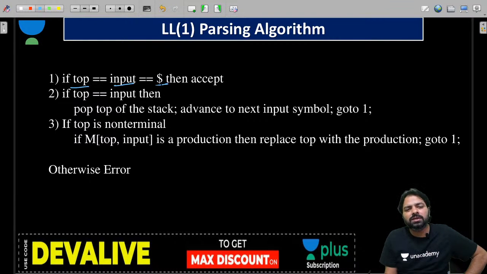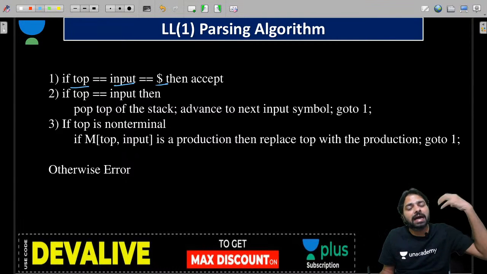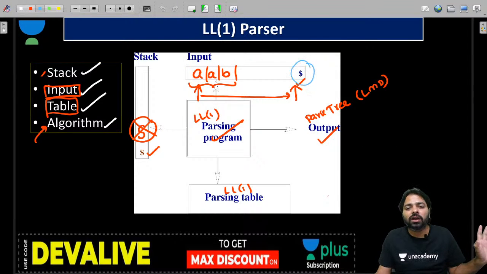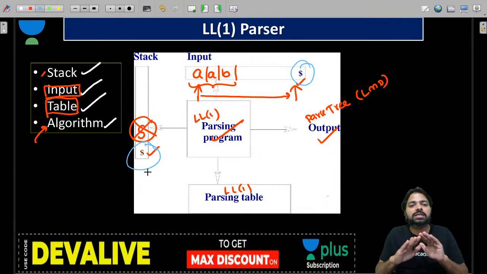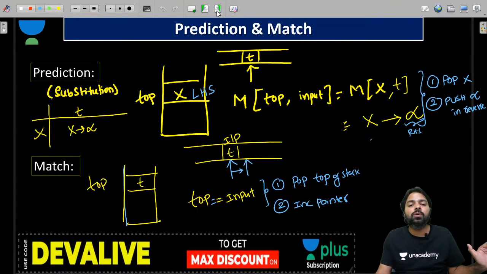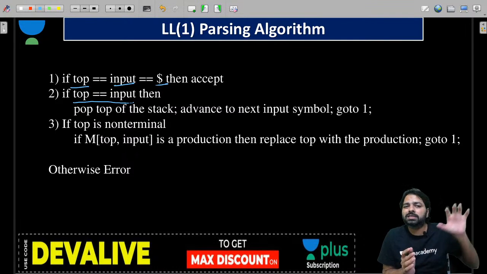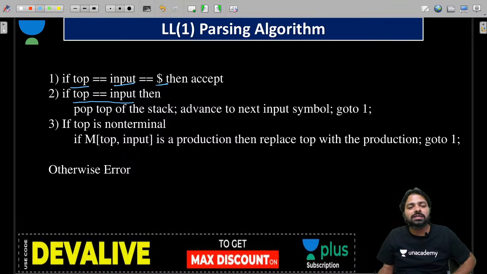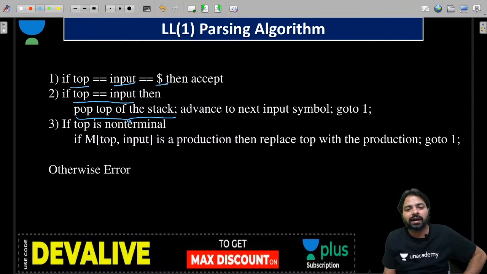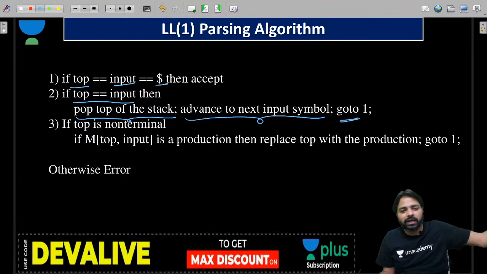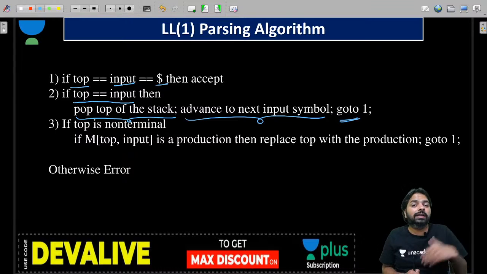Whenever top and input are equal to $, that means our program is scanned completely and there is no syntax error. That's what I told in the beginning. When you reach the $, and the top of the stack is also $, then our scanning is over, no syntax error. That is the ultimate goal for us. If the top of the stack is equal to input, we don't look at the table, because both are terminals. Then we pop the top of the stack and advance to the next input symbol, and then repeat the step again until accept.